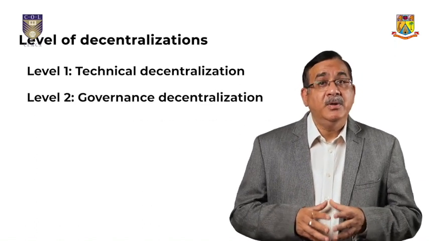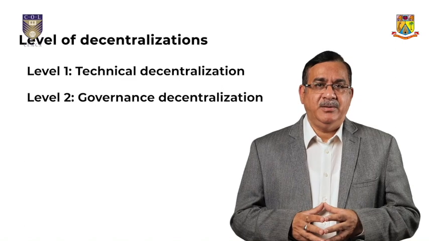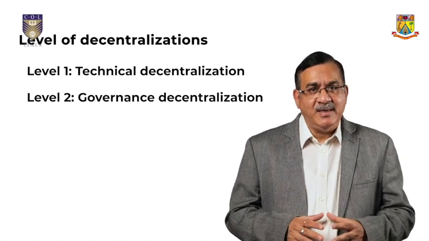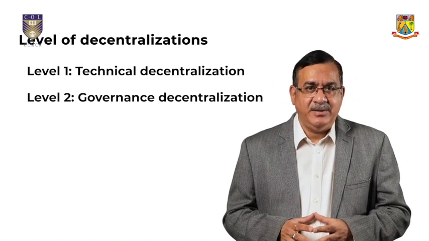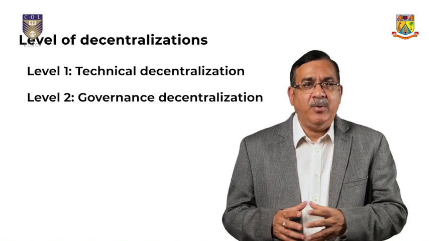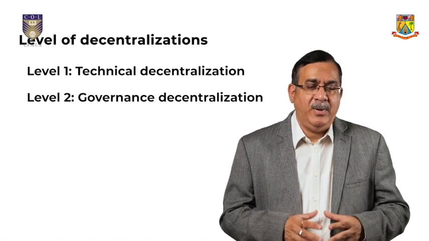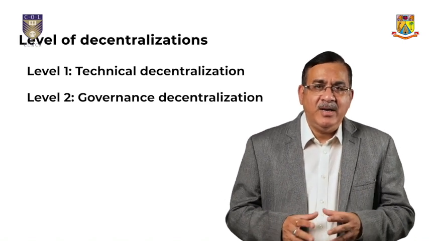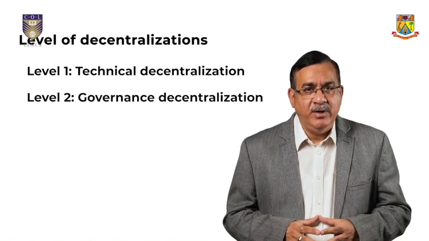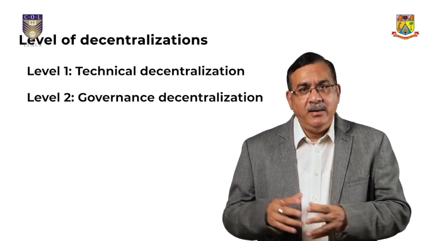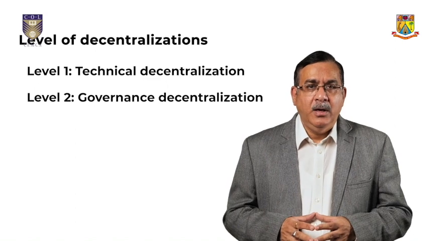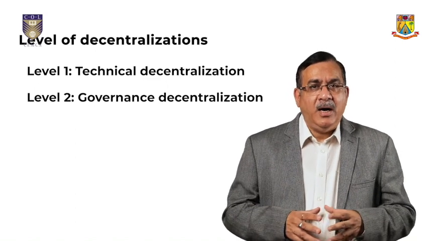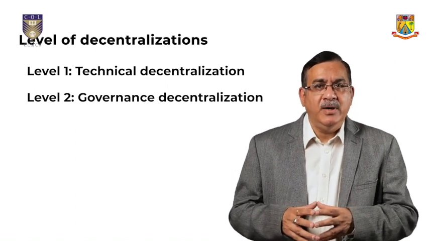Level 2, governance decentralization. Governance is discussed less than technical decentralization, but it's just as important to figure out a long-term plan. Governance decentralization can be at two levels, lower level and higher level. Lower level governance protocols are the meta rules for how to govern the chain itself.